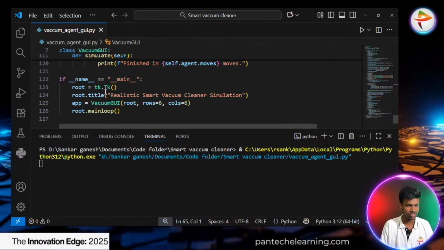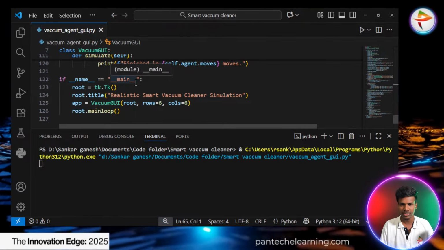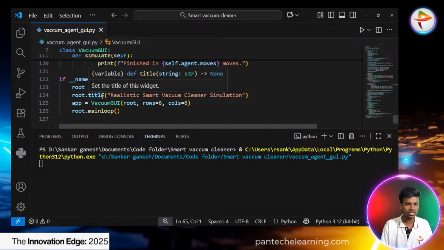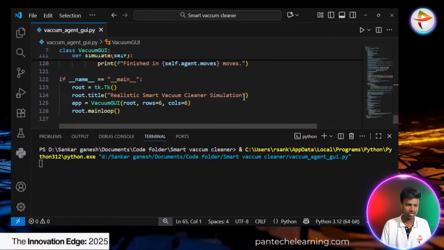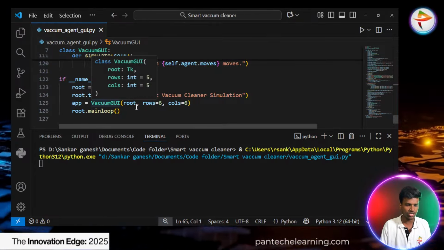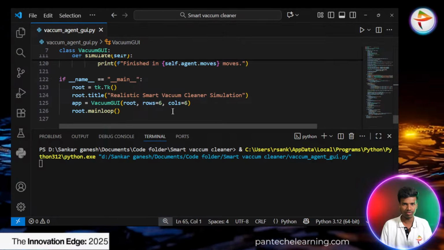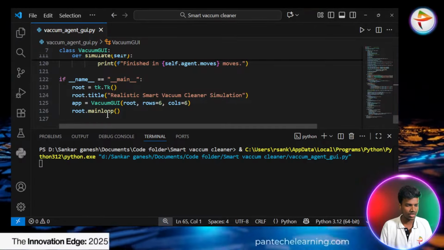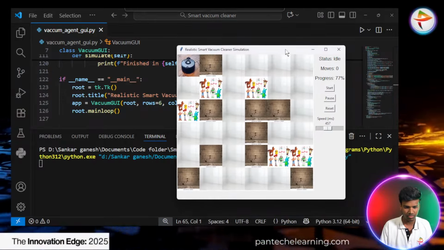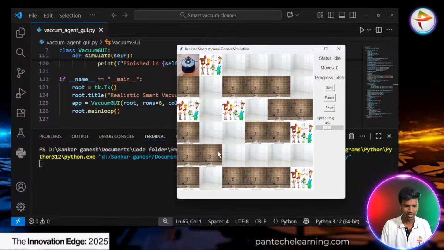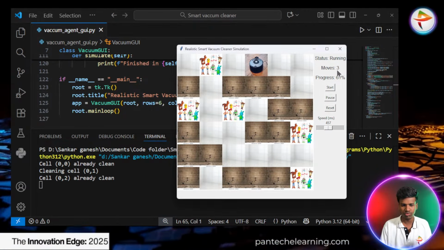Then we have the main function. Once we have done everything, the image and UI creation as well as the agent creation, finally we pass it the UI and run the UI. The title is Realistic Smart Vacuum Cleaner Simulation and the app is VacuumGUI. Pass it the root, the main root function, with a total of 6 rows and columns. Like that, starting with the total count of cells, and the main loop is executed. Now the GUI will be there. Now I give a reset. Here the dirty cells are randomly placed. Once I press the start button, you can see the move count.